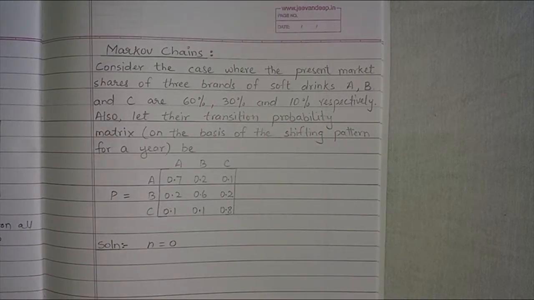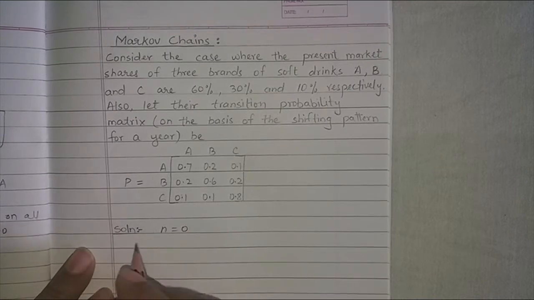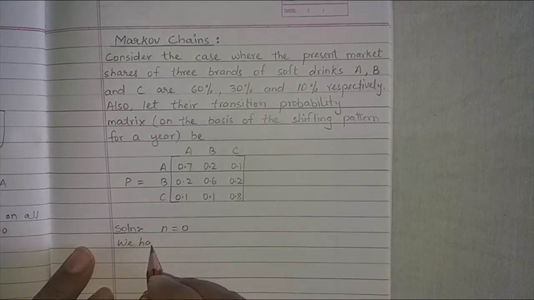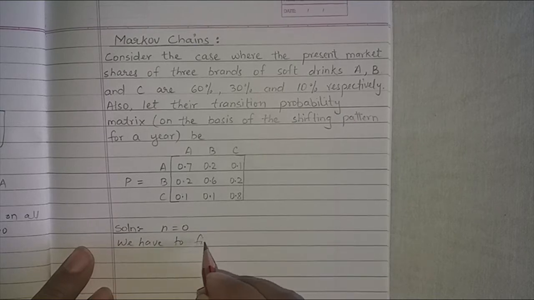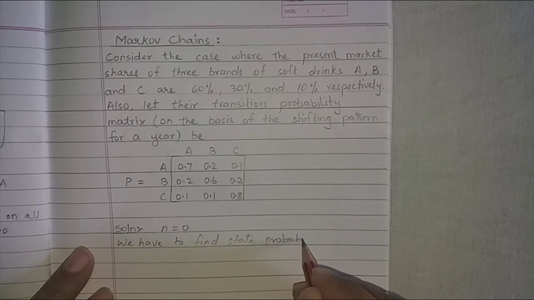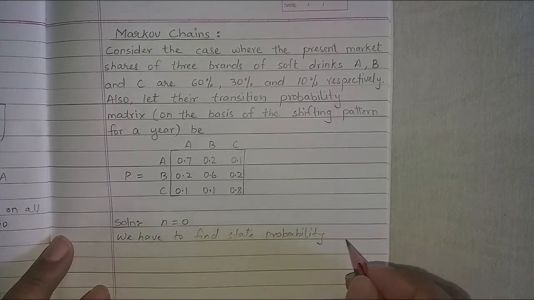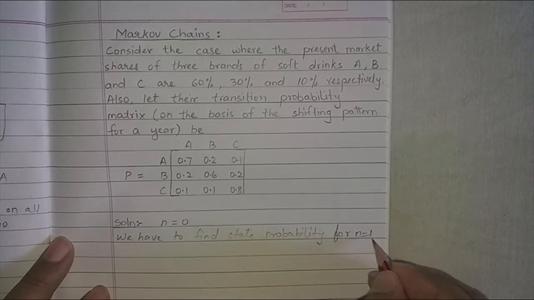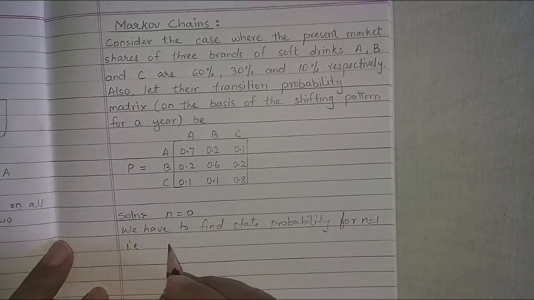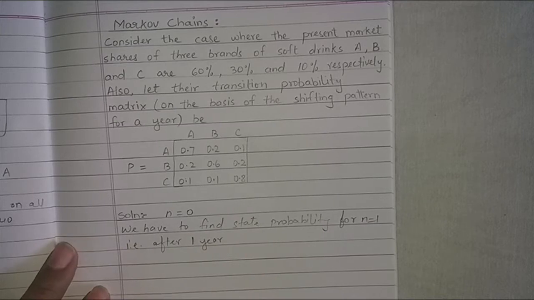And to find the market share, that is your state probability after 1 year, so we have to find the state probability for n equal to 1, that is after 1 year.